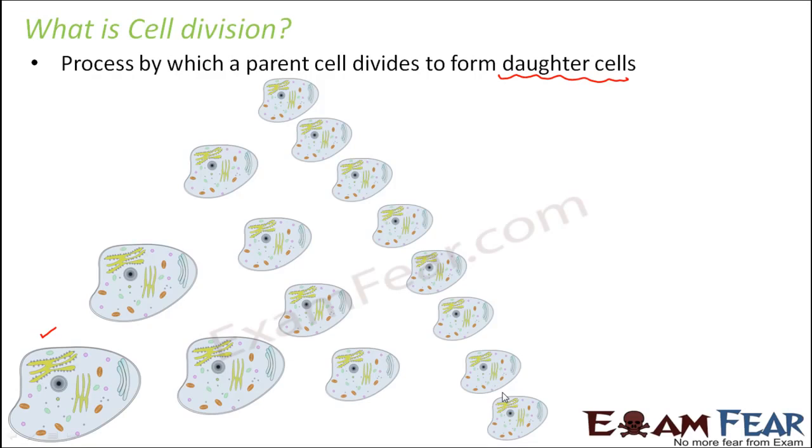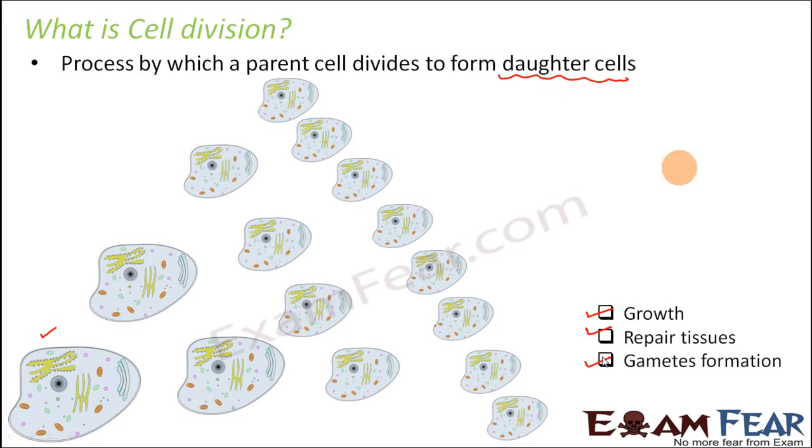Now we will see the different ways a cell can divide, how they divide. As I said, this process helps in growth, repair and gamete formation, which is helpful in sexual reproduction. When I talk about cell division, everything starts with just one cell, and gradually that cell, by repeated division, becomes larger and larger due to the formation of more and more daughter cells.